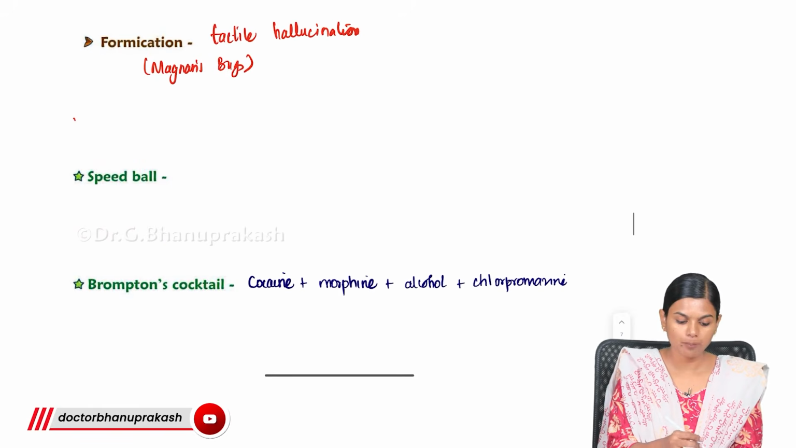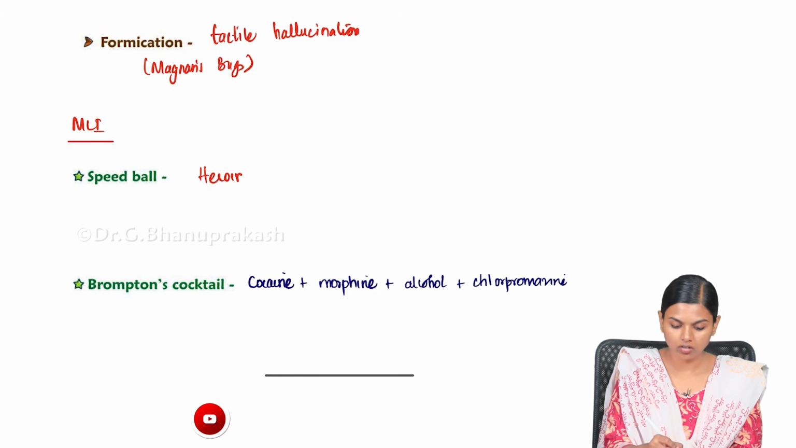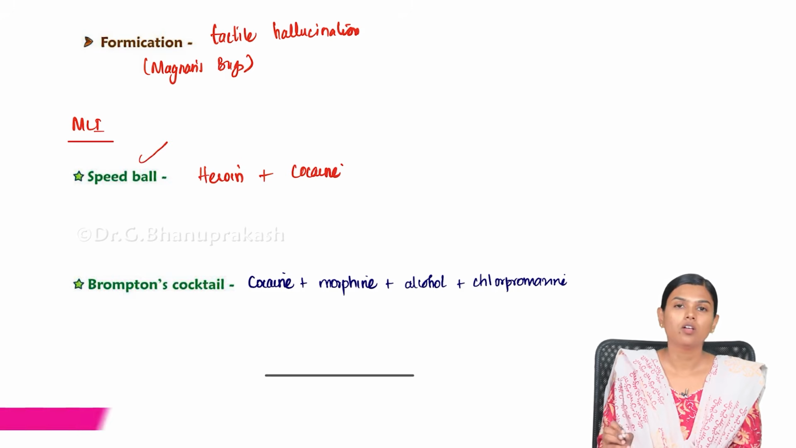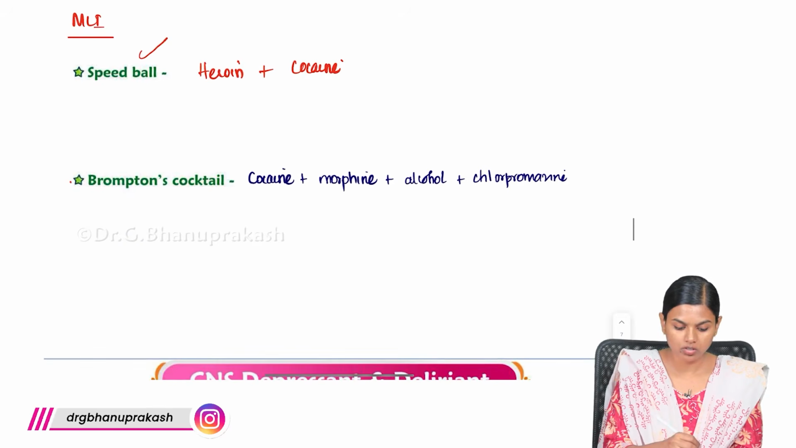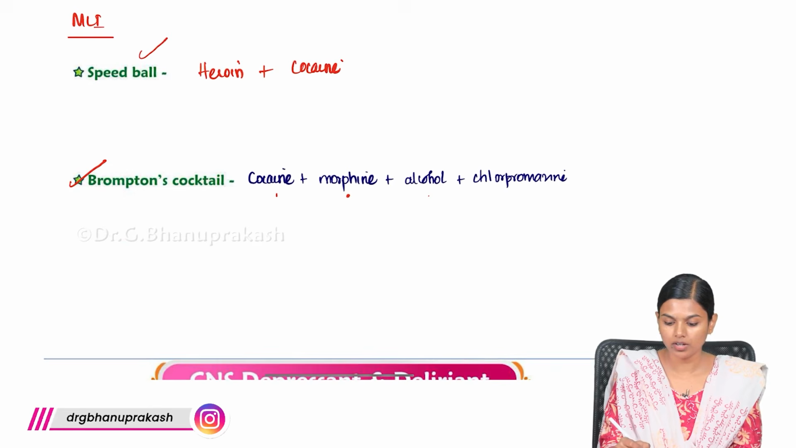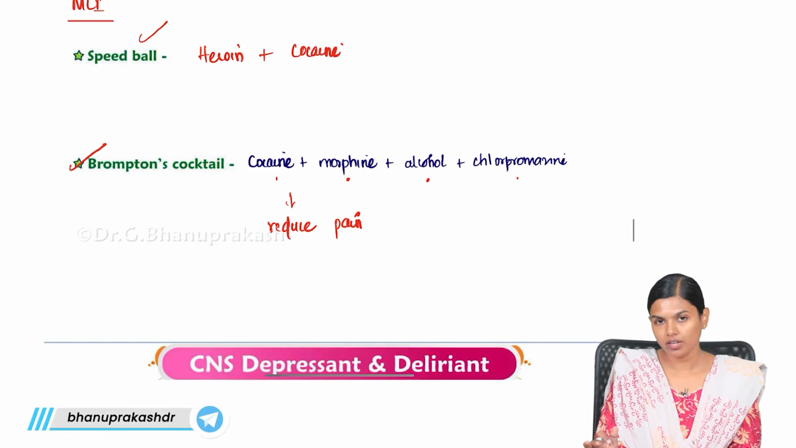And the medico-legal importance of this cocaine is that it is consumed along with heroin and it can go to overdose. So, cocaine plus heroin is known as speedball. For excitatory stimulation, they consume that and people may end up dying because of overdose. And Brompton's cocktail consists of cocaine, morphine, alcohol and chlorpromazine, and it is used to reduce pain. So, this is the medico-legal significance of cocaine.